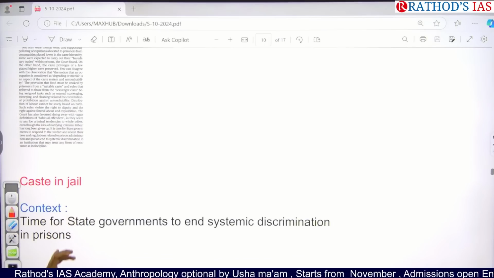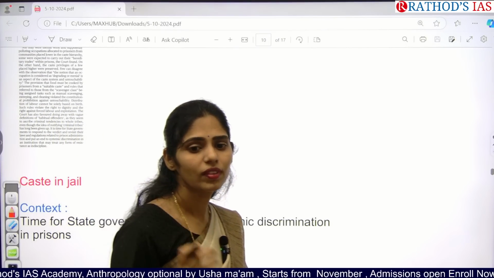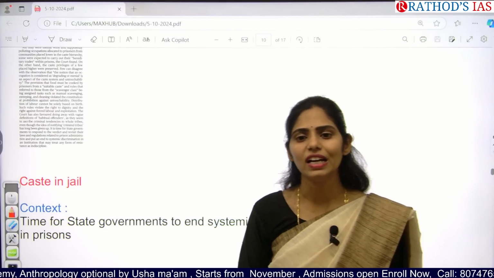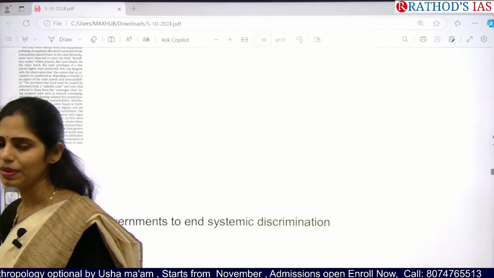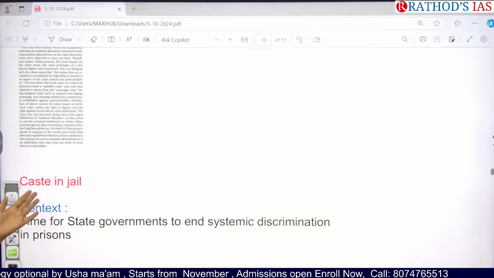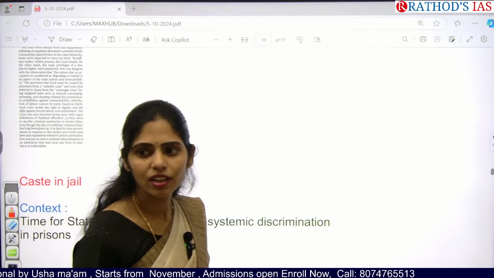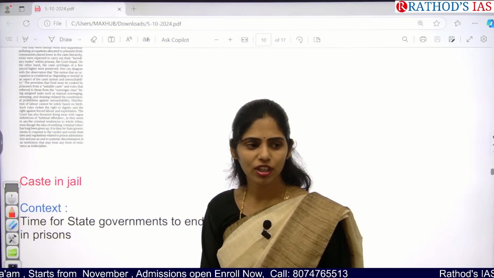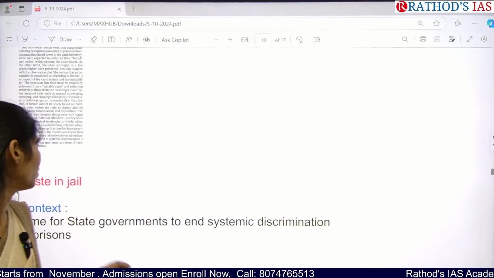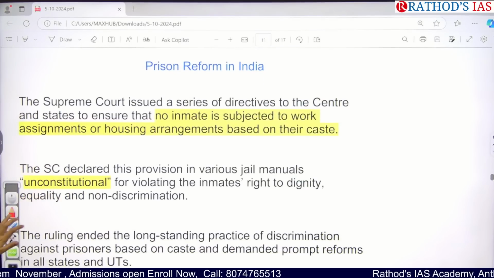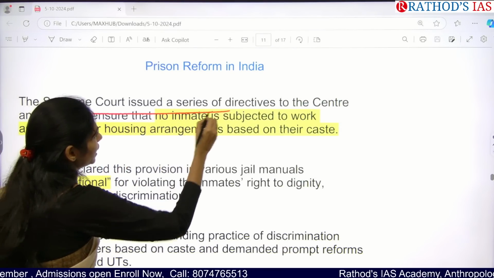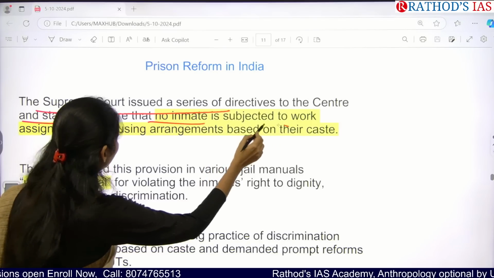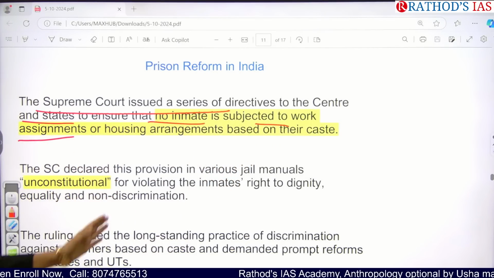So from which subject can we see this topic? From society, from polity, because we have Article 17 which talks about untouchability, right? So from that point of view you can see it, and even we have the right to equality. Which articles talk about the right to equality in fundamental rights? 14 to 18. Okay, so now let us see why it is in news. The Supreme Court issued a series of directives to the Centre and states to ensure that no inmate is subjected to work assignments or housing arrangements based on caste.